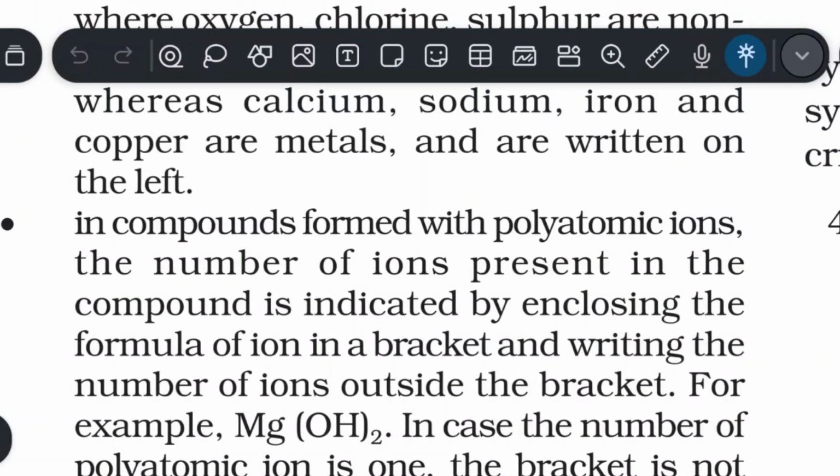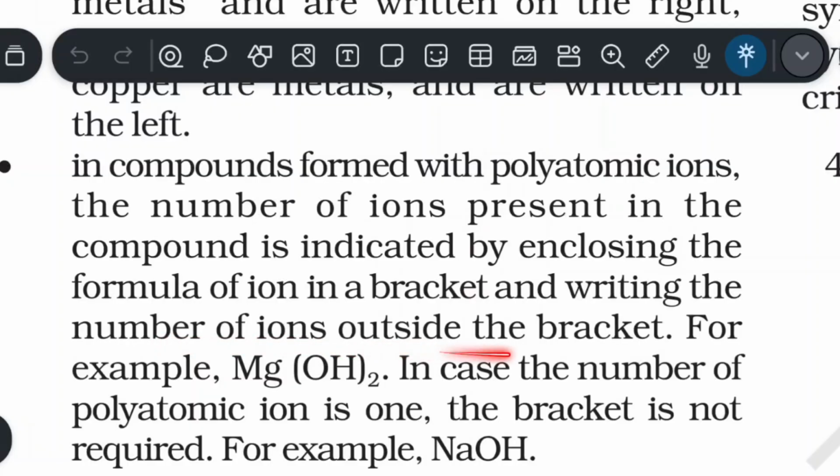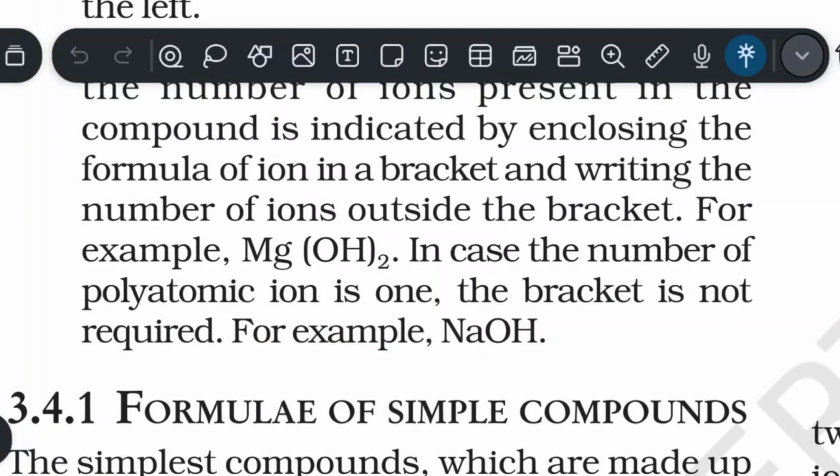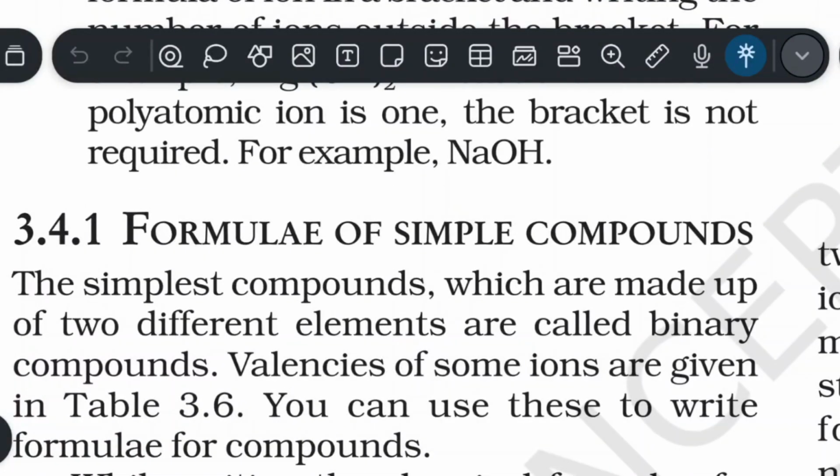For compounds formed with polyatomic ions, the number of ions present in the compound is indicated by enclosing the formula of the ion in brackets and writing the number of ions outside the bracket. For example, magnesium hydroxide, Mg(OH)2. In case the number of polyatomic ions is 1, the bracket is not required. For example, NaOH, which is sodium hydroxide.